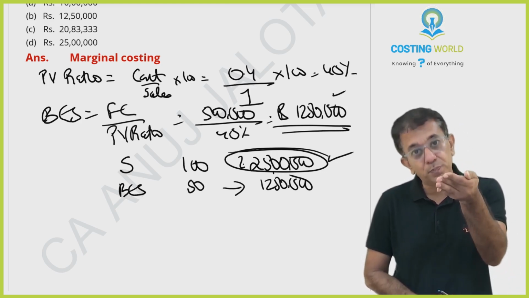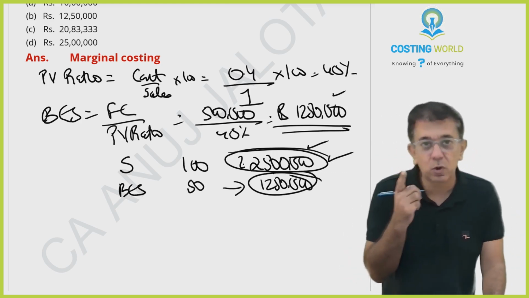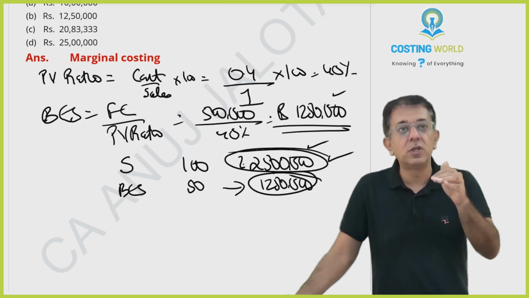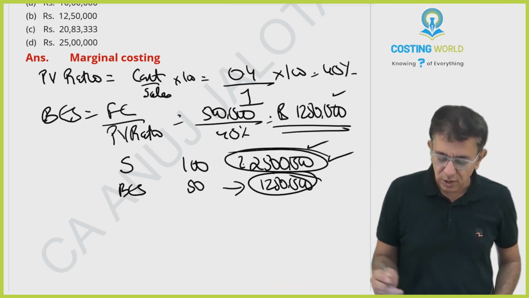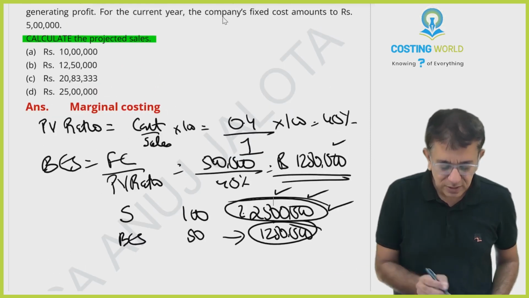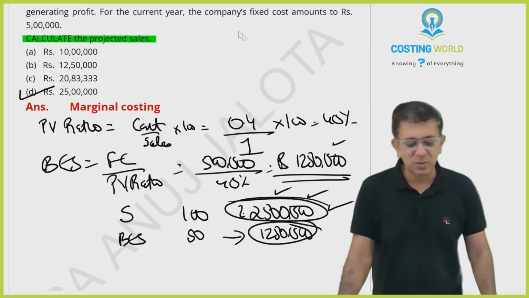So try to think, currently your sales must be this much. If it drops below 50% of this, 50% of this will give you 12,50,000. If it drops below this, means you are going below break-even sales. Then in that case, there will be losses, no? So therefore, currently sales must be 25 lakhs. So this should be your answer as such. That's it about this question.